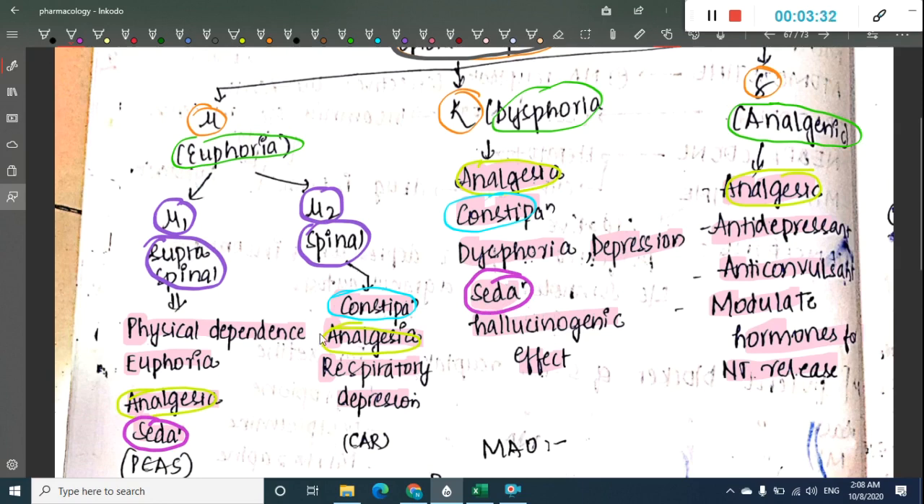So what are the common effects? In mu2 and kappa you have constipation, in mu1 and kappa you have sedation, and in all of them you have analgesic action. Now the specific symptoms are the rest of the others. Mu1 has physical dependence and euphoria as specific symptoms. Mu2 has respiratory depression as a specific symptom. Kappa has dysphoria, hallucinogenic effect and depression as specific actions, and delta has antidepressant and anticonvulsant as specific actions.